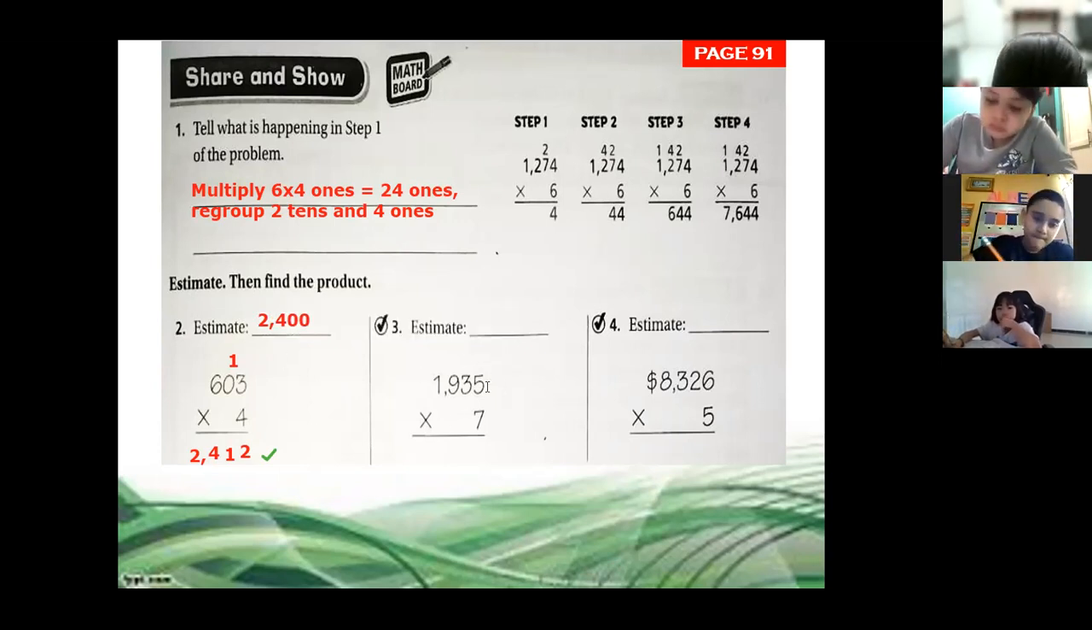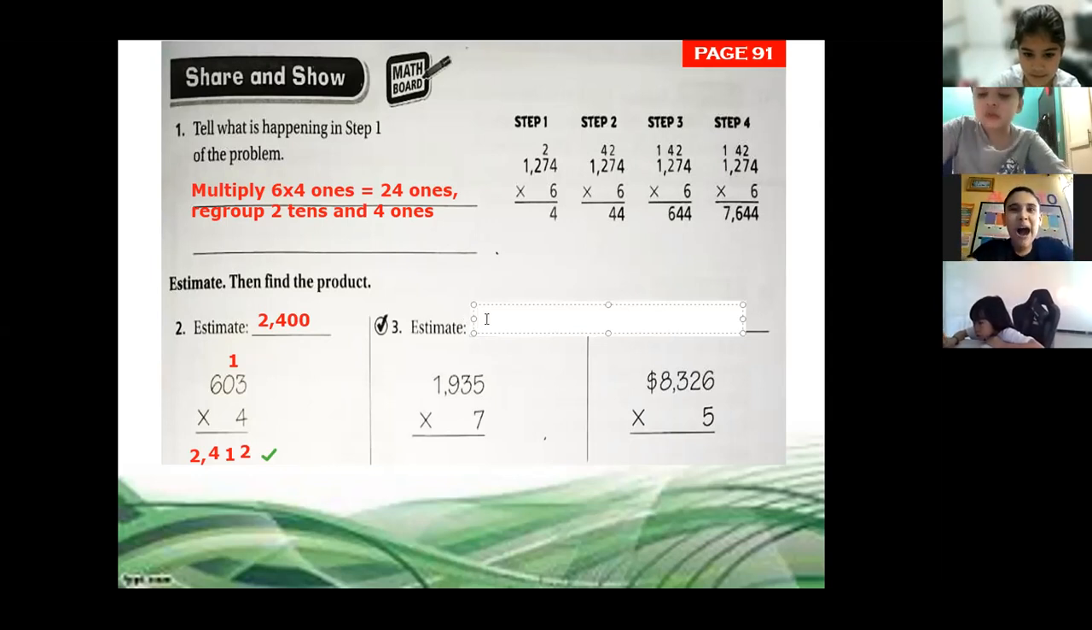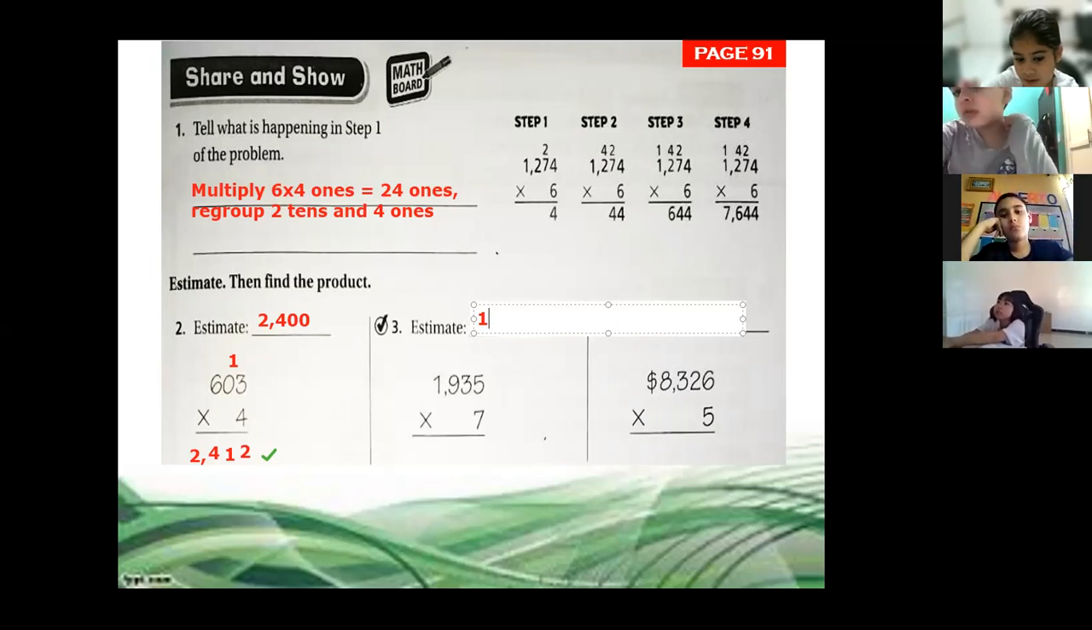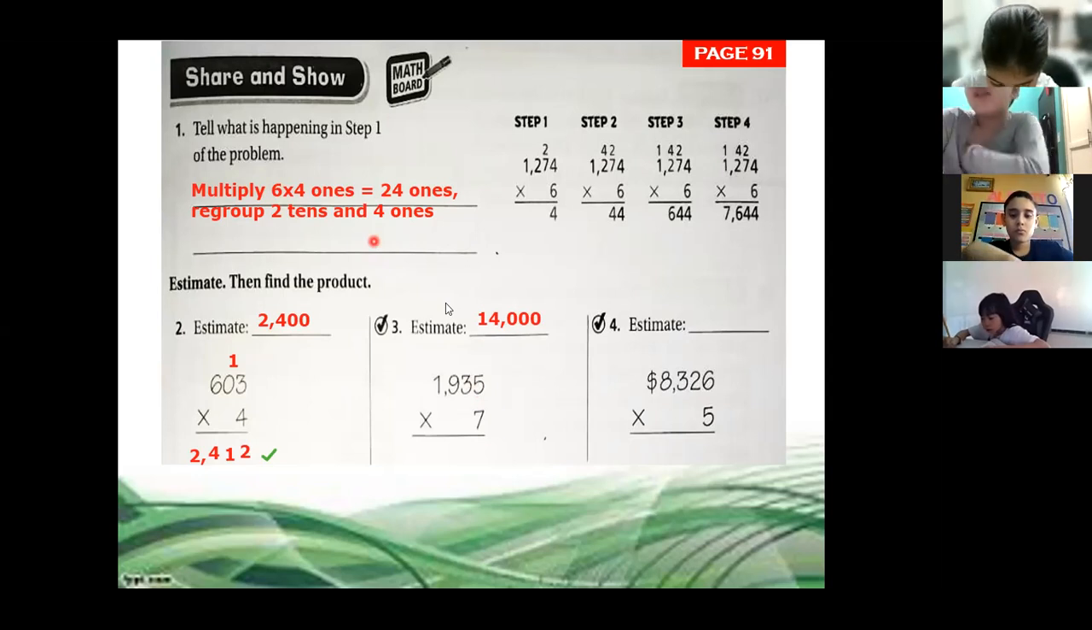What is going to be the estimate for this one? Well, we can say 2,000 times 7. What is the answer of 2,000 times 7? 7 times 2, 14, so 14,000. Excellent. Now let's find the answer, that is just an estimation. So it means our answer is going to be close to this number. 7 multiplied by 5.